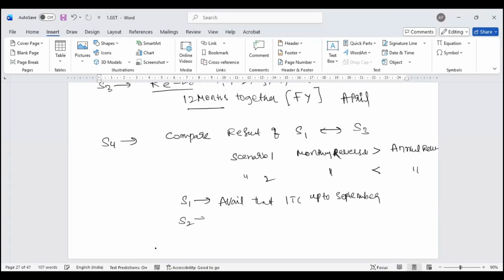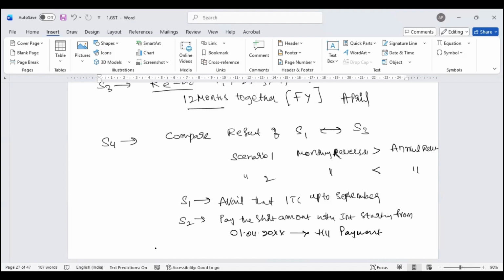Scenario 2, where I have reversed less than what I have to reverse, they say pay the short amount with interest, starting from 1st April till payment. This is what they are expecting in your Rule 42.